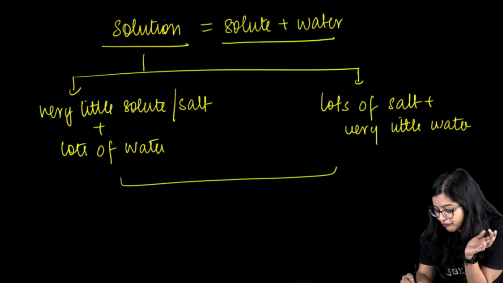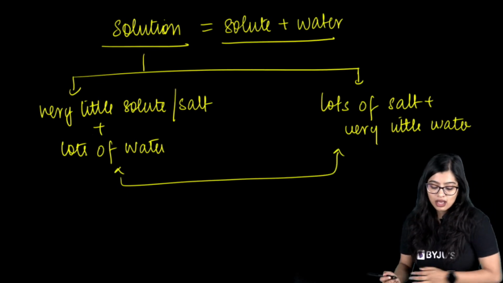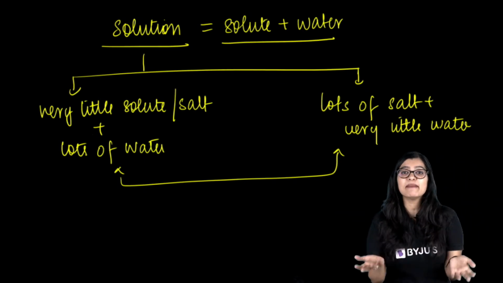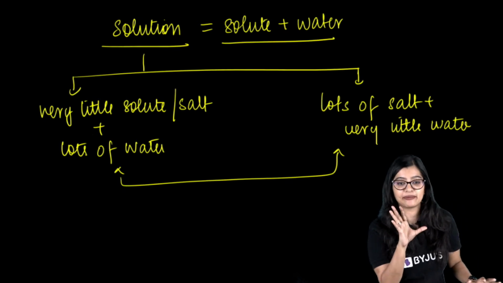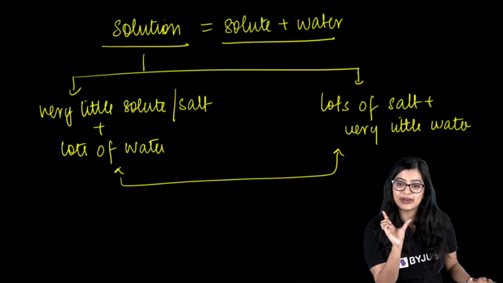Now, before I go into the next topic, I want you to understand one thing. If I say very little, lots of it, what is my measure? Can I just say very little salt? Is it a right way of measuring? You have learned about this in physics as well with respect to measurement of substances.